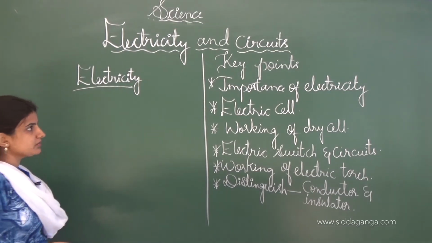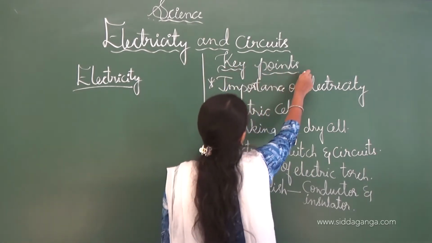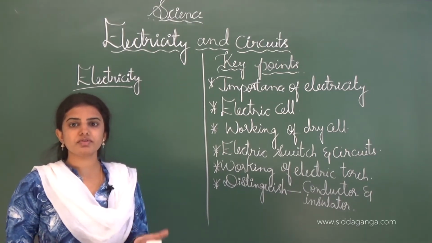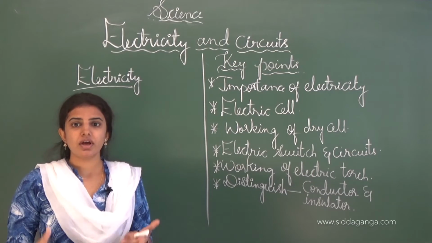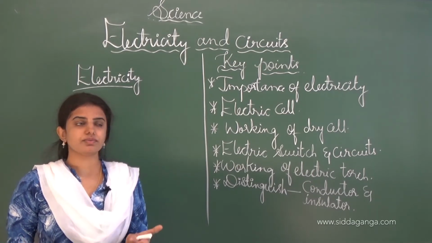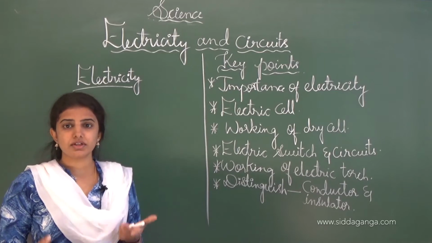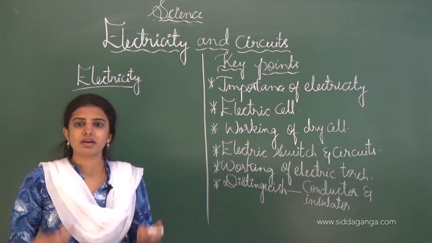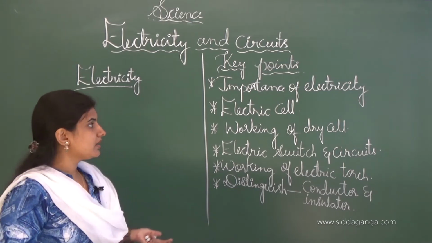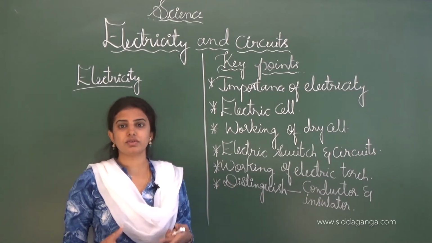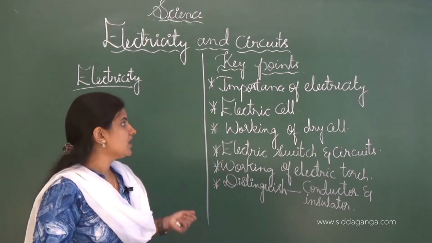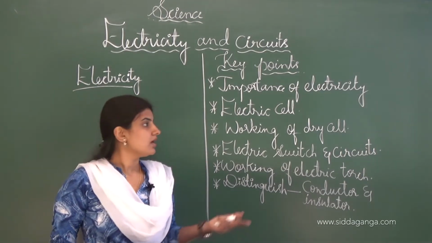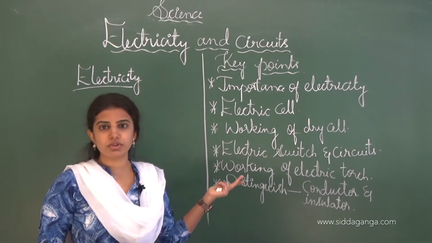Before going into the chapter, let us learn some key learning points. The first one is the importance of electricity. Electricity is very important nowadays, and we cannot imagine our life without it. Various types of instruments and devices work continuously throughout the day, and only by using electricity will these devices work. Thereby we can say that electricity has a lot of importance.